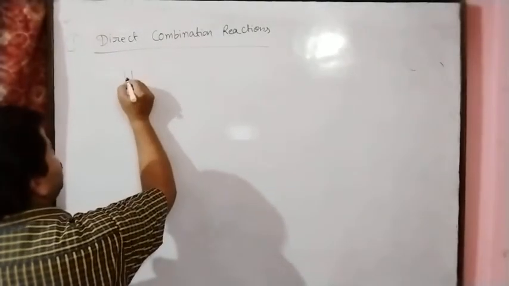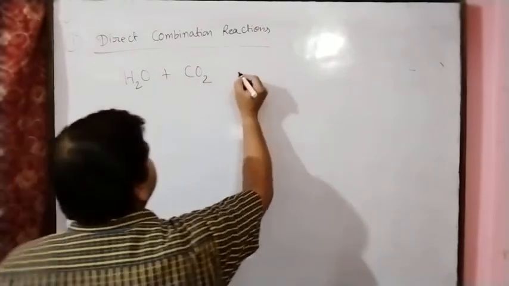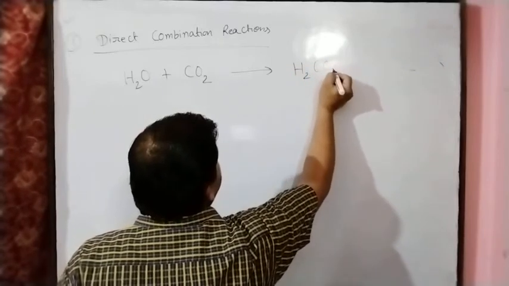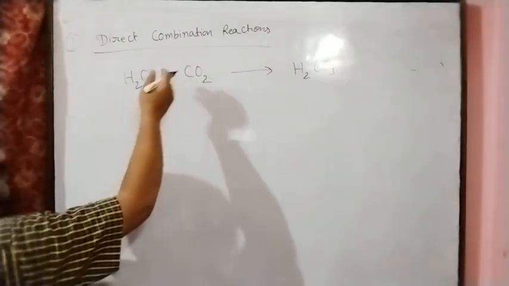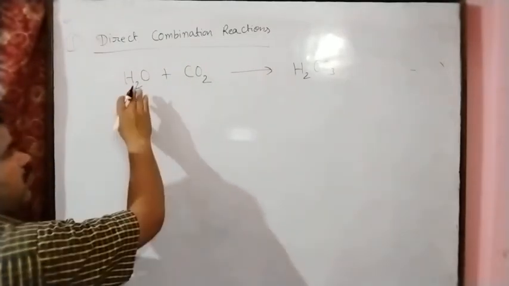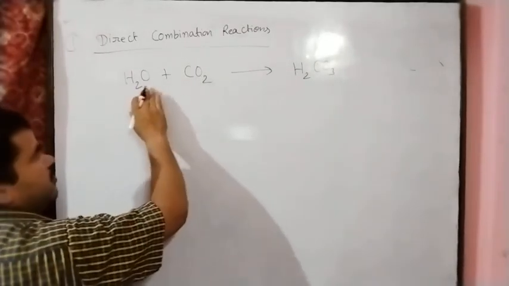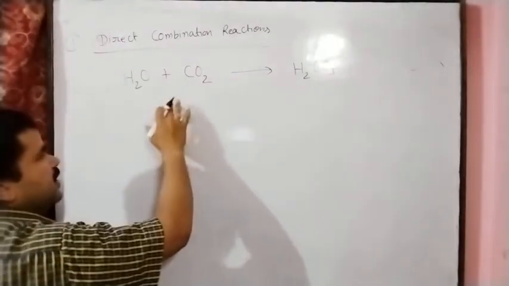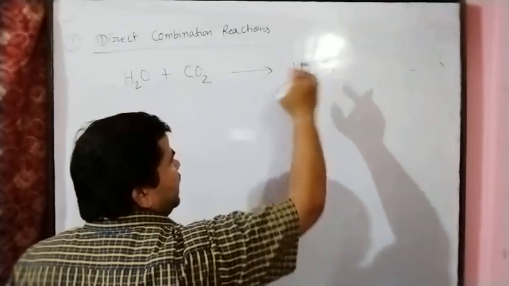In the same manner, suppose that H2O reacts with carbon dioxide, we get carbonic acid, H2CO3. In this chemical equation, water reacts with carbon dioxide. Water is a compound, carbon dioxide is also a compound, and due to the reaction we get one new compound, carbonic acid.